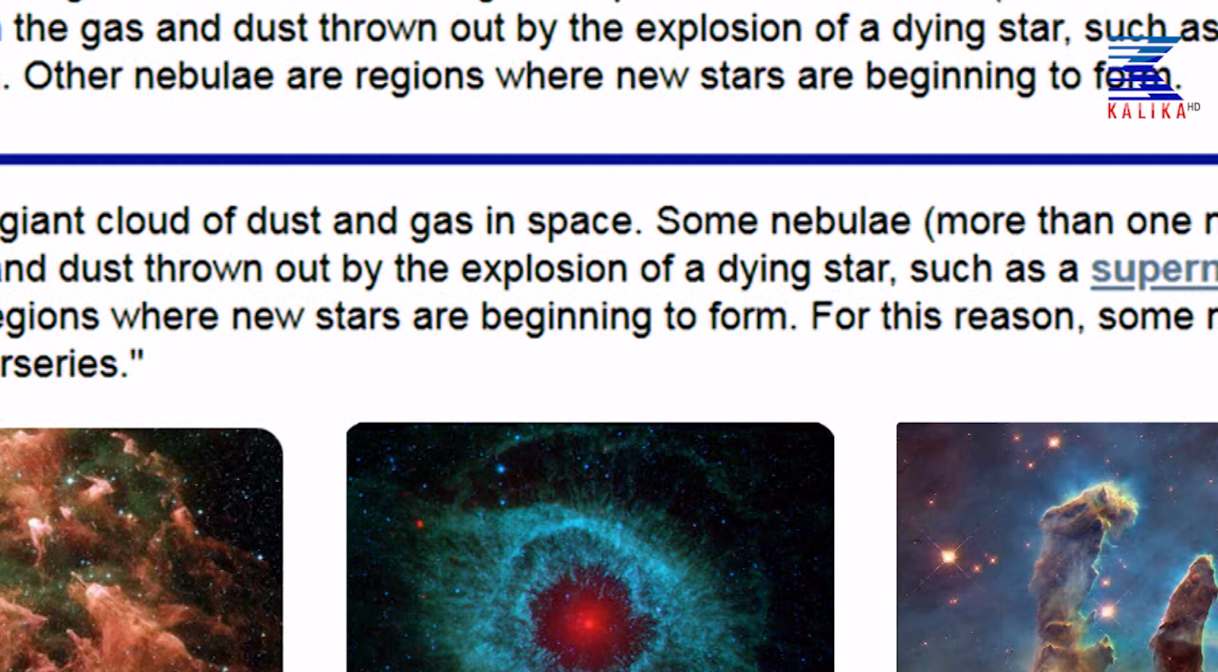Other nebulae are regions where new stars are beginning to form. The very first picture explains all about this. A nebula is a giant cloud of dust and gas in space. Some nebulae come from the gas and dust thrown out by the explosion of a dying star, such as a supernova. Other nebulae are regions where new stars are beginning to form. For this reason, some nebulae are called star nurseries. That means a nebula is the origin of the star. That is why it is called a star nursery.